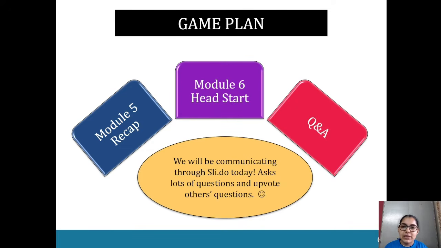So Module 5 recap, that's where we're going to start off today, going through the module. Because it's a recap, I won't be going through every little point. I'm going through the main concepts within Module 5. You'll have the slides, and I'm going through those really juicy parts of the module where there's a lot to remember. So that's what I'm going to try and break down today. Then with Module 6, we'll be going through the whole module. I've got all the information sorted out according to the syllabus dot points. So hopefully it's nice and easy for you, once this lecture is done, to go through on your own and have a look, and obviously use it as a reference for your studies.